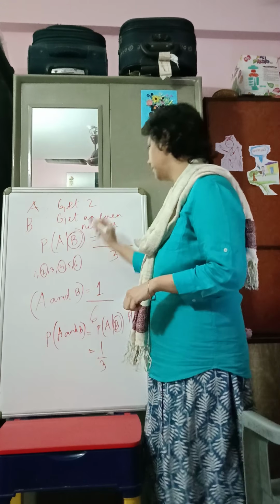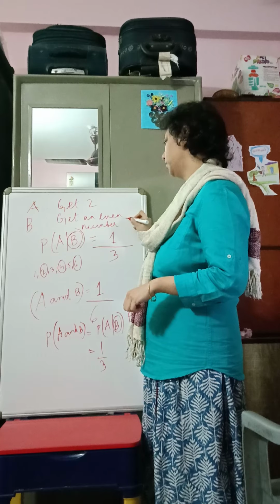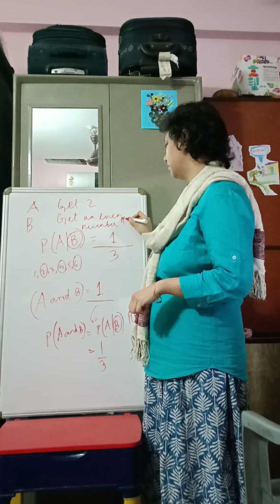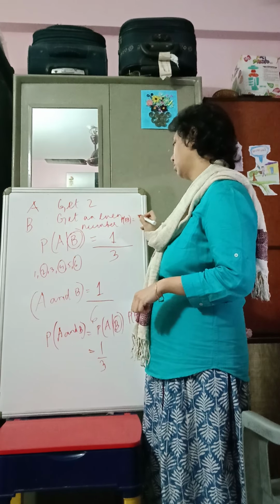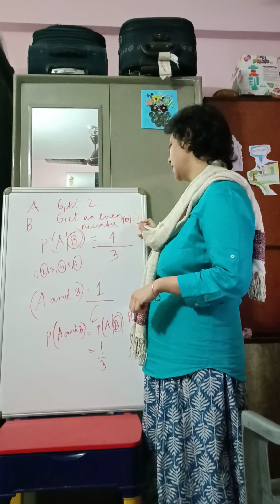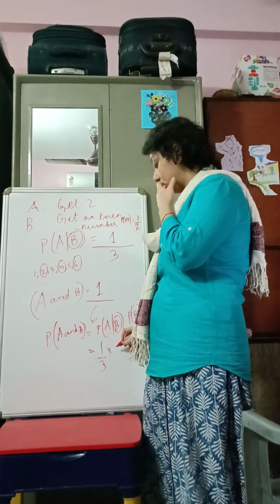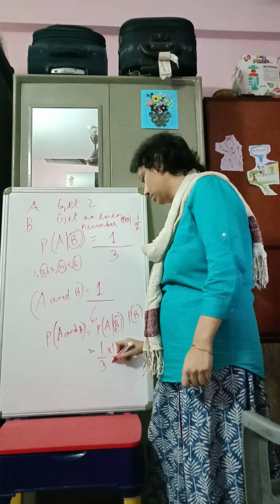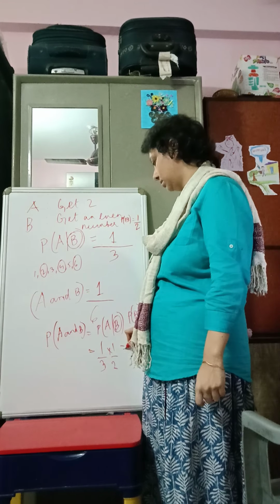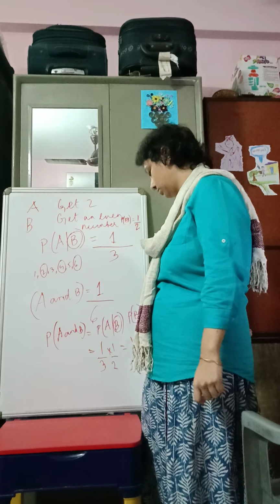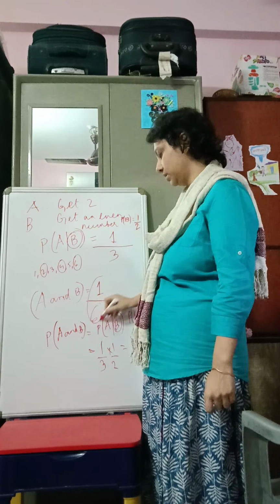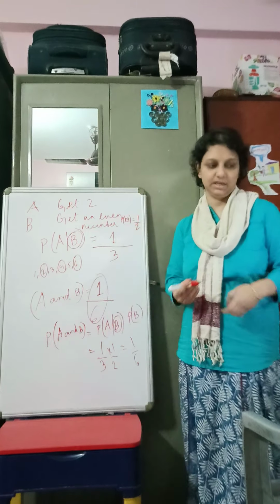Now what is probability B? As we know, probability B, getting an even number, is half, because there are 3 even numbers. So that's equal to 1 by 6. You can just verify it with any of the examples.